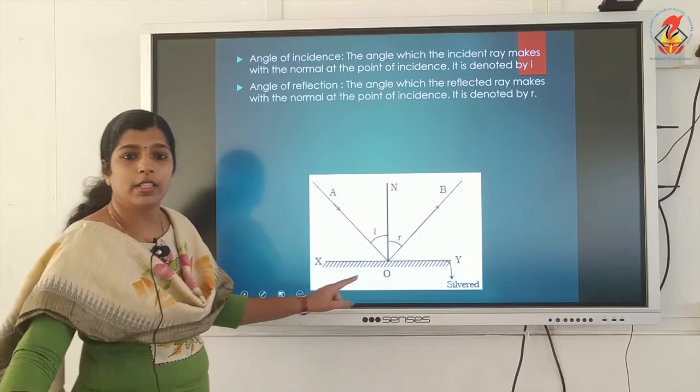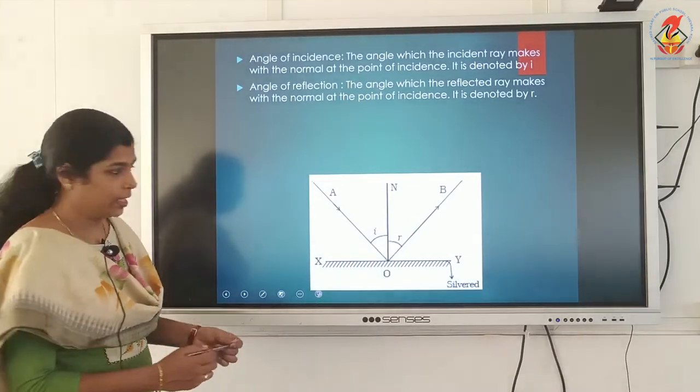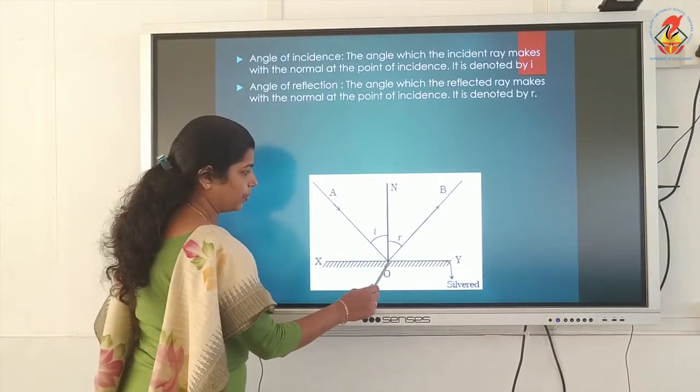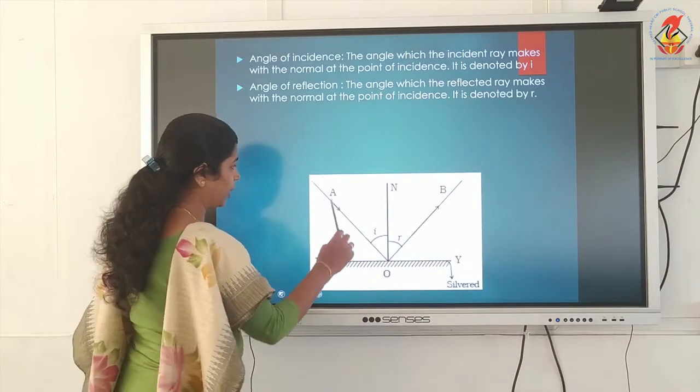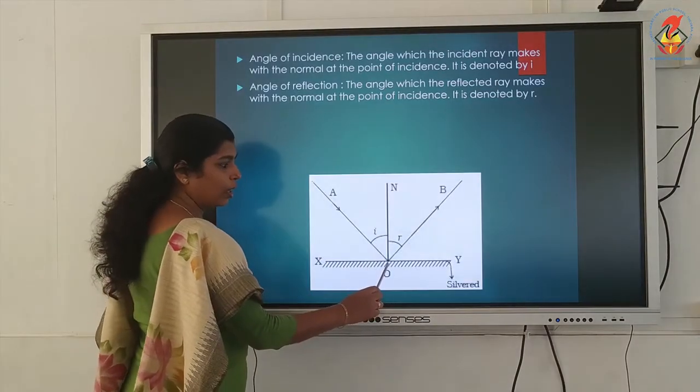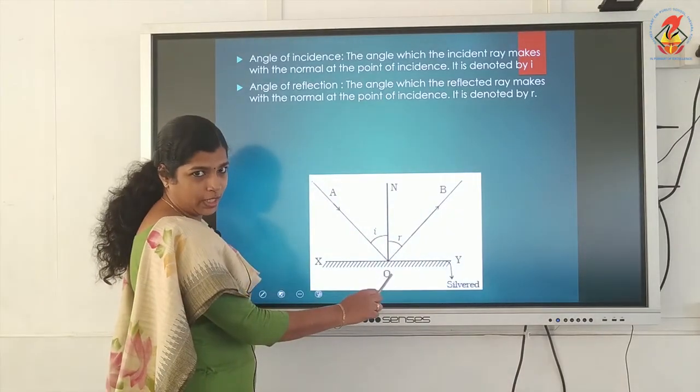So, that is known as the point of incidence. The incident ray will meet the mirror surface here.